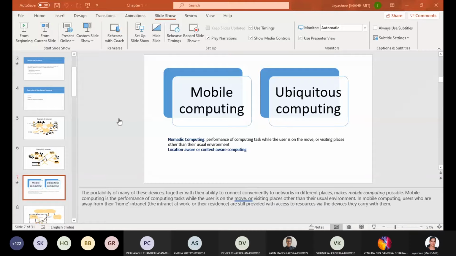Roll number. Chinmaya. Thirty-one. Roll number. Thirty-one.